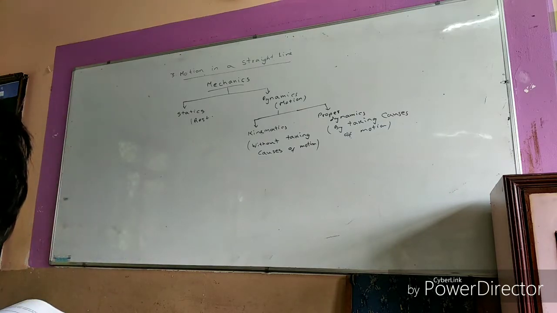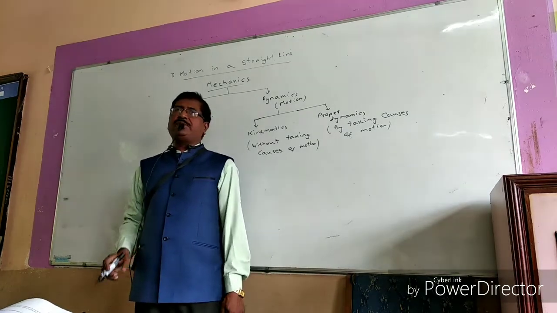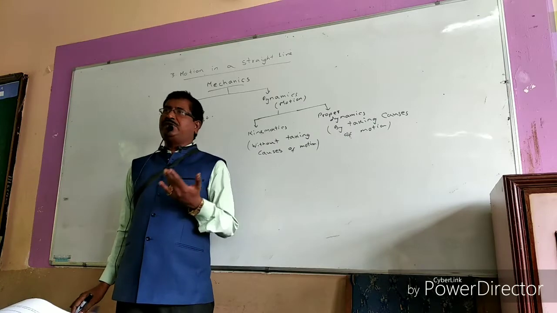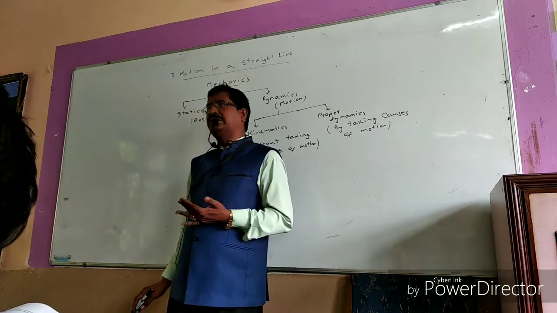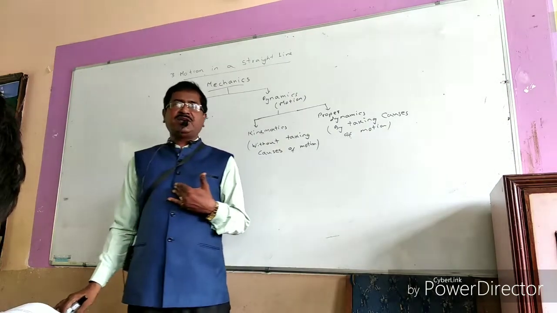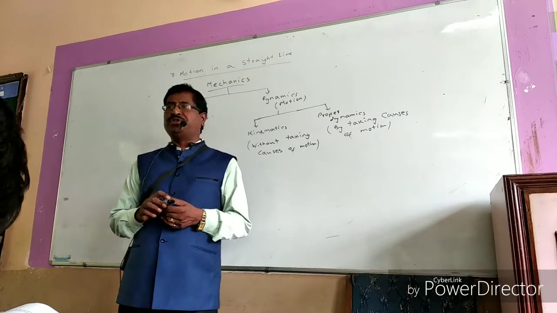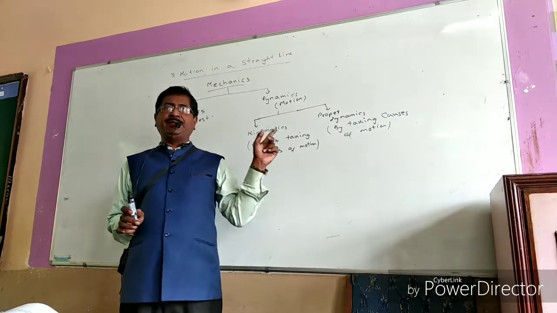In your 9th class also you had gone through many equations like v equals u plus at, s equals ut plus half at square, and v square minus u square equals 2as. Whenever you were deriving all these equations, you did not ask why that acceleration is taking place. So you had not taken the causes of motion into consideration, and you had derived the equations of motion. That is why that will come under kinematics.